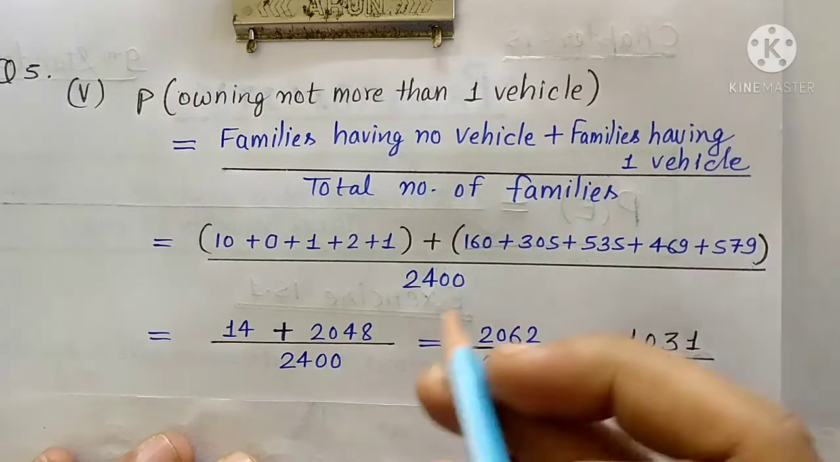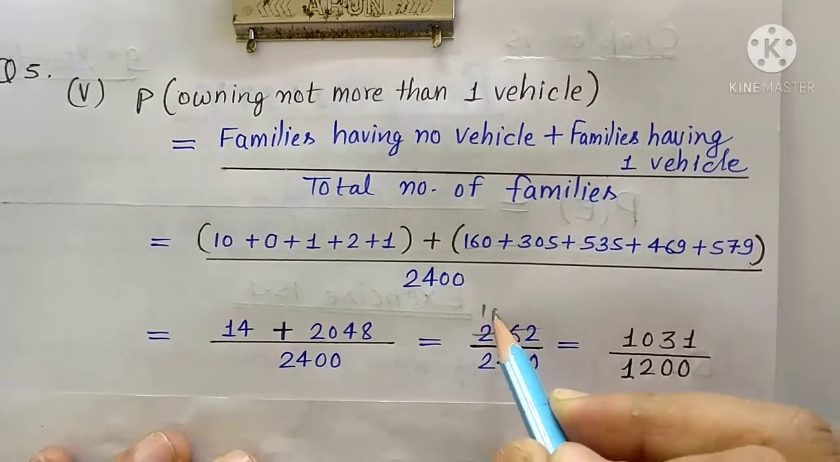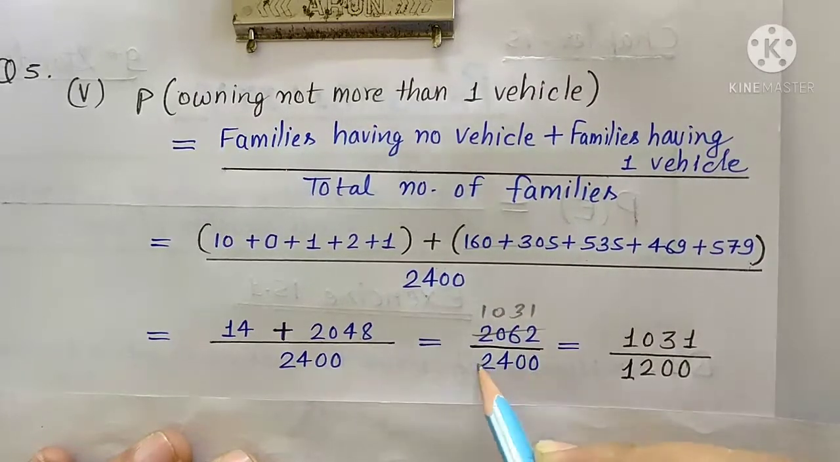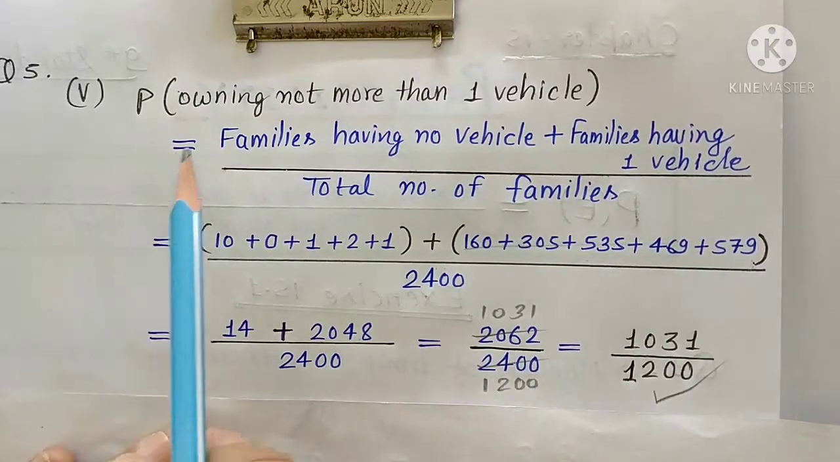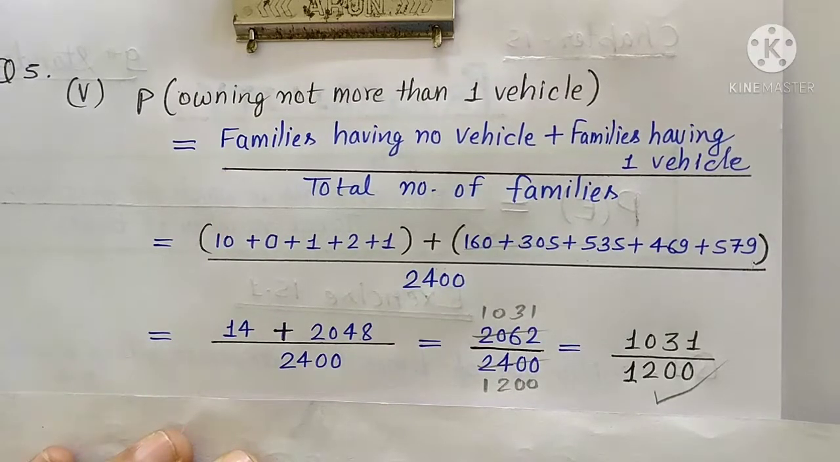Now we can cut them by 2. So 2 1 2, 2 0 0, 2 3 6, 2 1 2. Then 2 1 2, 2 2 4, 2 0 0. So it comes 1031 upon 1200. This is the probability of families which are owing not more than 1 vehicle.